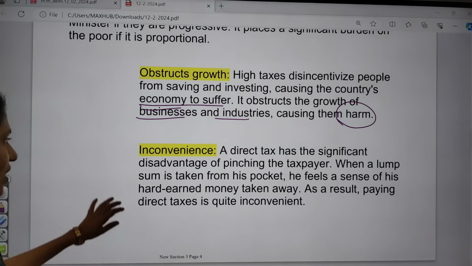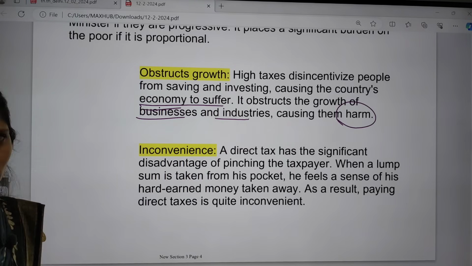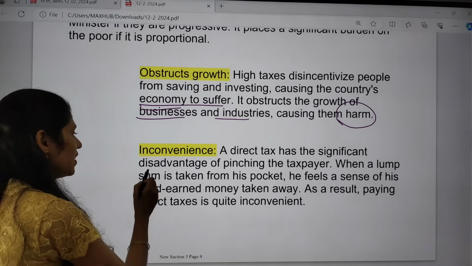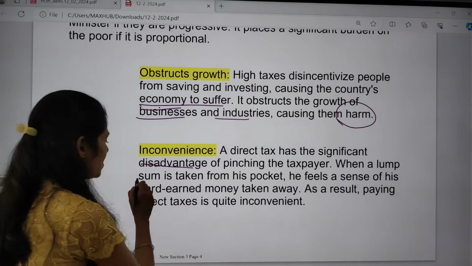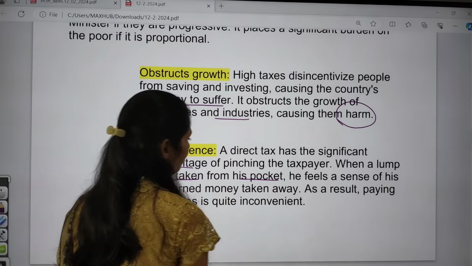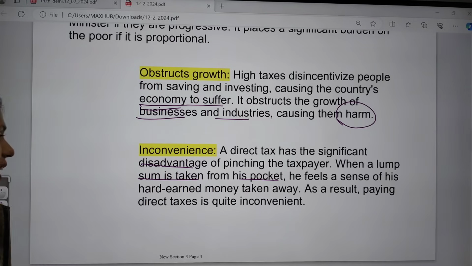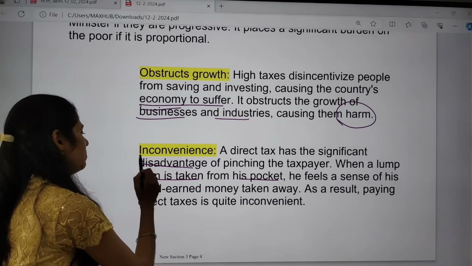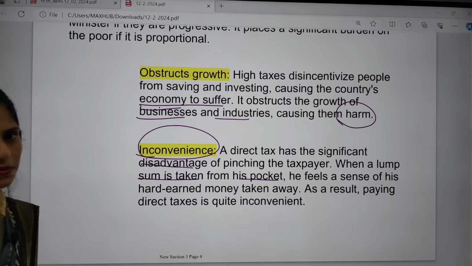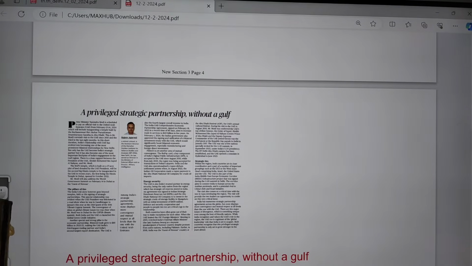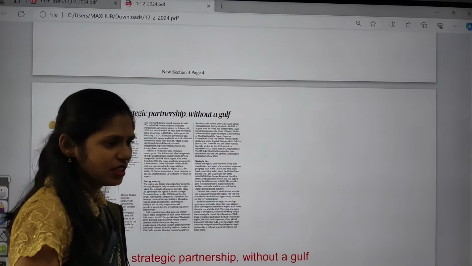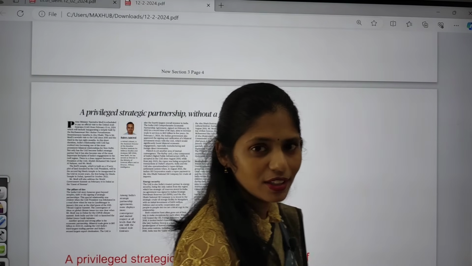Yes or no? And the next one is inconvenience. Direct tax has the significant disadvantage of pinching the taxpayer. When a lump sum is taken from his pocket, he feels that his hard-earned money is taken away by the government. Because of this, it will be quite inconvenient for the taxpayer. For example, if I am getting a salary of 50,000 rupees, I have to pay tax to the government.